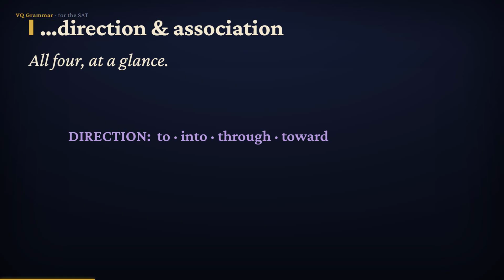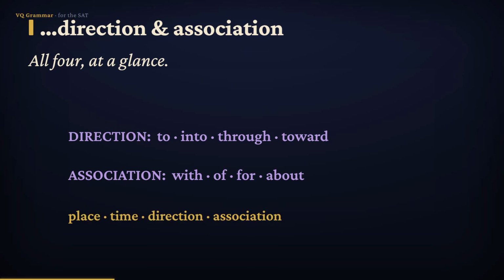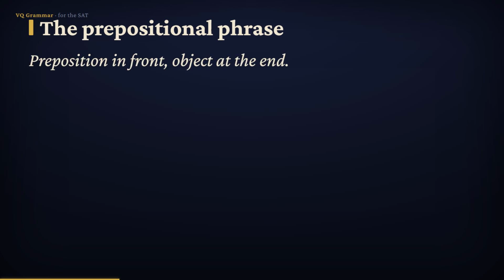To, into, through, toward. And fourth, association, how things connect. With, of, for, about. So whenever you see a preposition, it's anchoring one of these four: place, time, direction, or association.